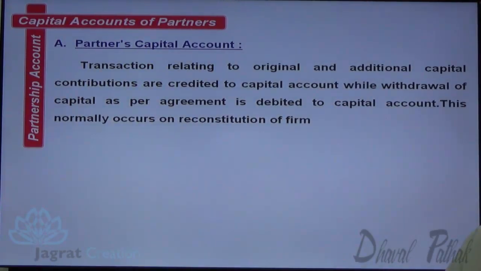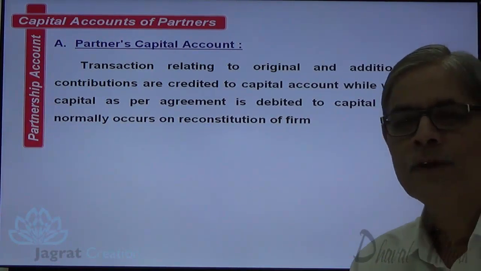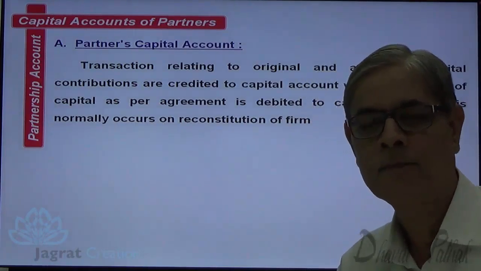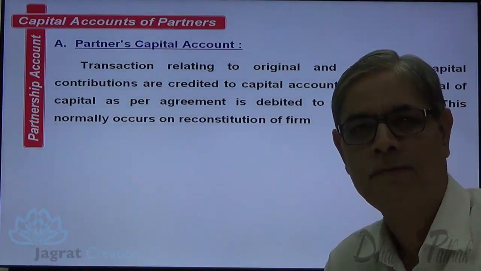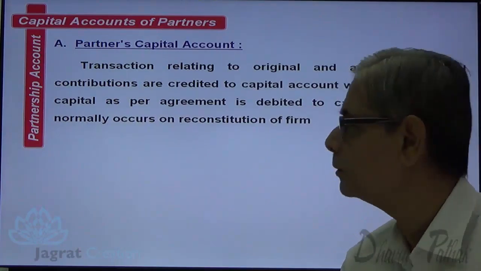Transactions relating to the original and additional capital contributions are credited to the capital accounts, while withdrawals of capital as per the agreement are debited to the capital accounts. This normally occurs in case of reconstruction of a firm. What is reconstruction of a firm, that we are going to study later on.